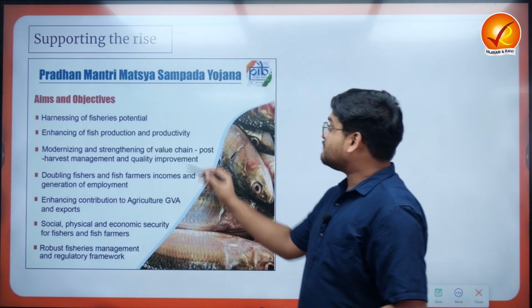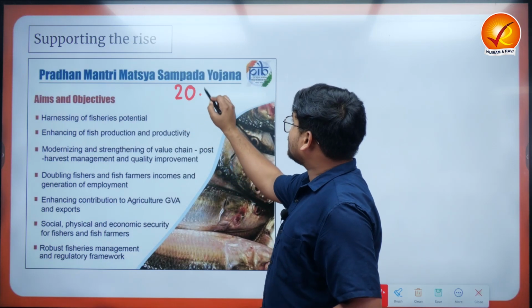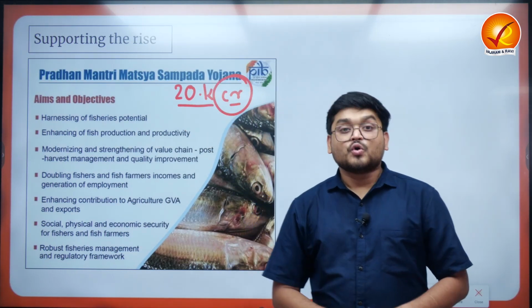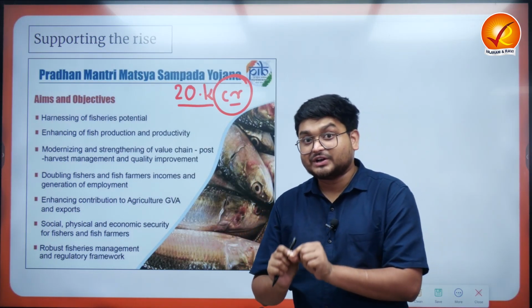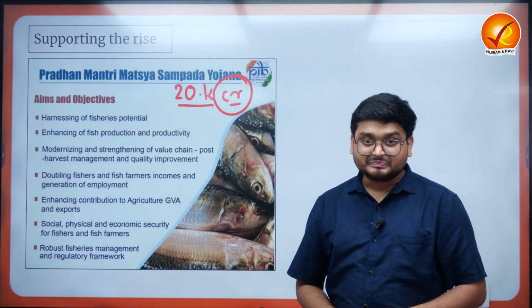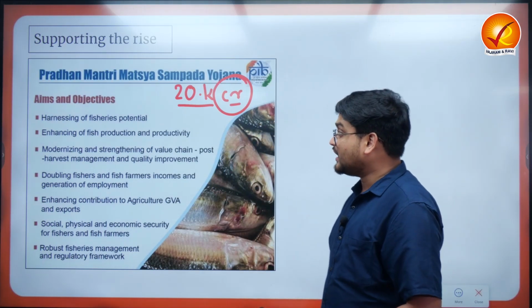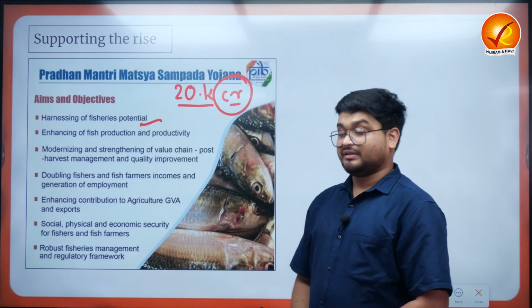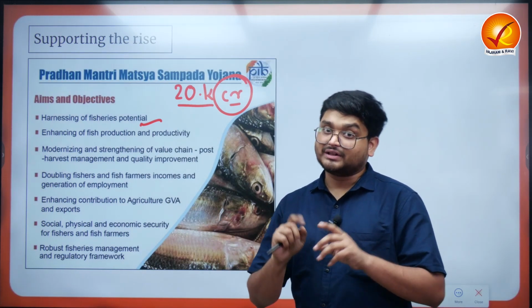Now this has a budget of around 20,000 crores, which is trying to achieve overall infrastructural development and address the various aspects related to the fisheries sector in the country. When we talk about this particular government scheme, it is extremely important for India, and this is actually harnessing the fisheries potential of the country by enhancing the production and the export of the fisheries sector in the nation.